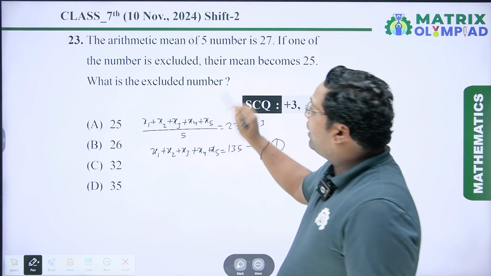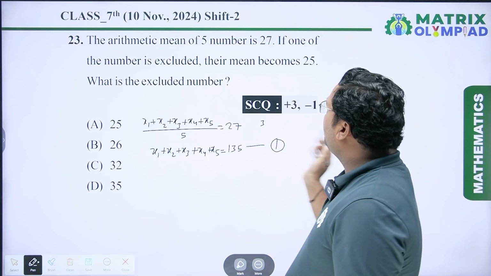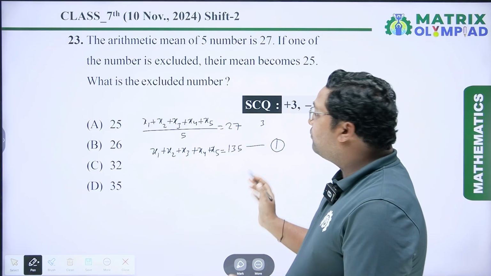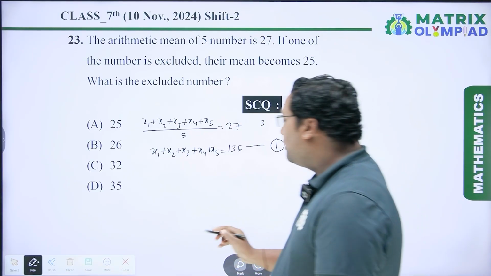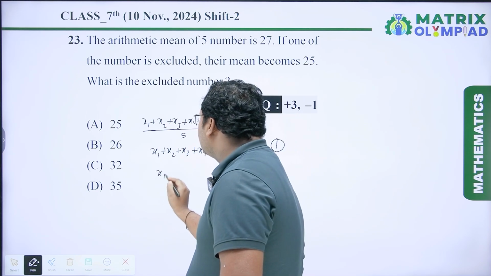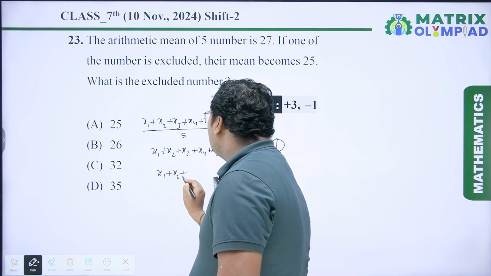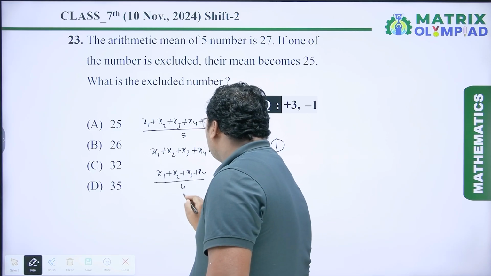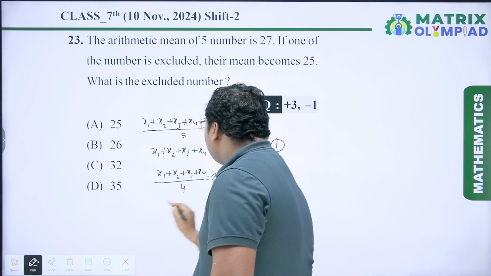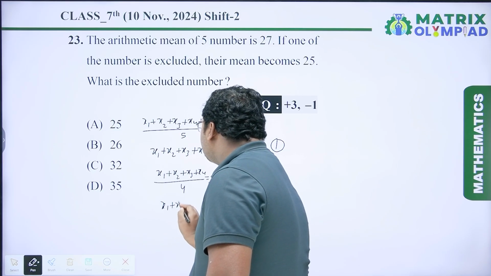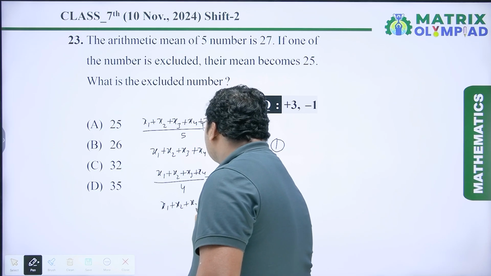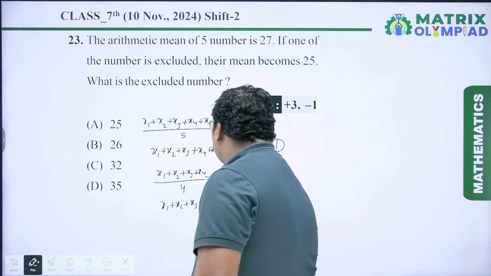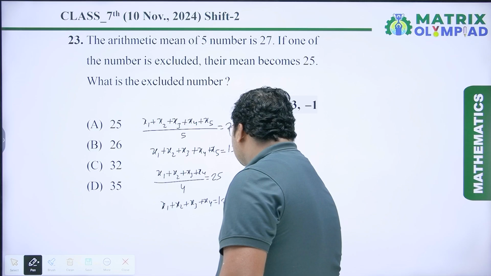Now, if one of the numbers is excluded, their mean becomes 25. So it means if one number is deleted from here, we will get the average x1 plus x2 plus x3 plus x4 upon 4 is equal to 25. So here x1 plus x2 plus x3 plus x4 equal to 4 into 25, which is equal to 100.